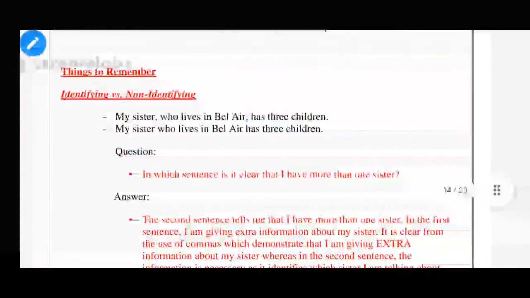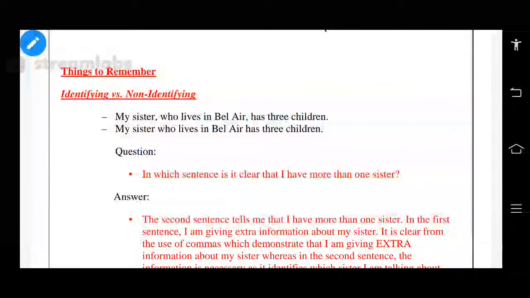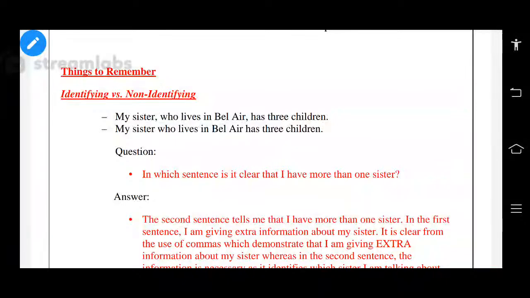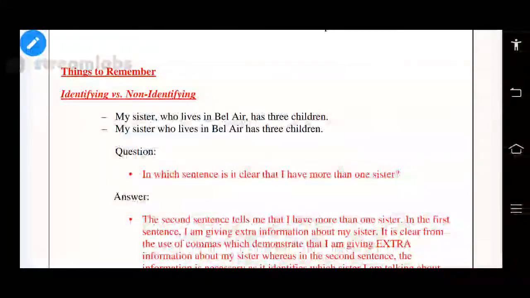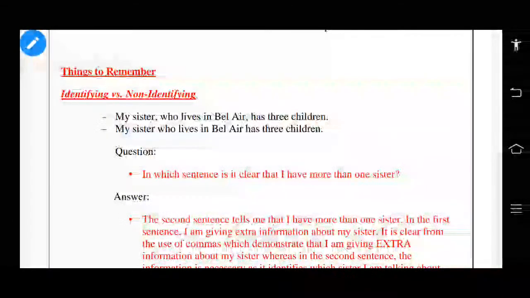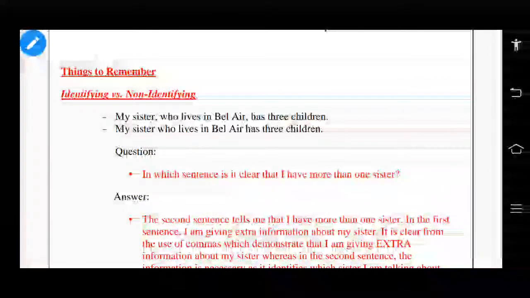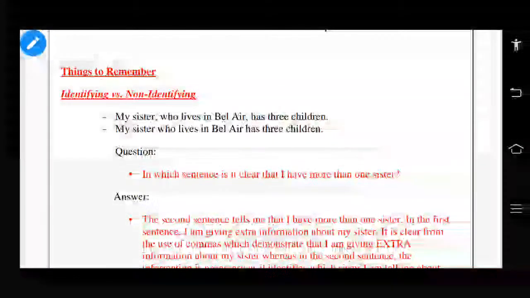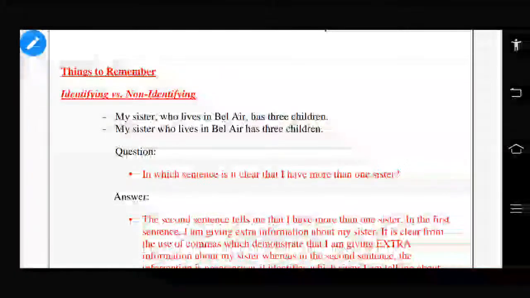Next, clauses are of two kinds. One is the main clause and the second one is the subordinate clause. Or else we can say independent clause and dependent clause. An independent clause is a clause which has a subject and a predicate, and the sentence itself can provide a piece of information. It doesn't depend on any other sentence to provide the information.